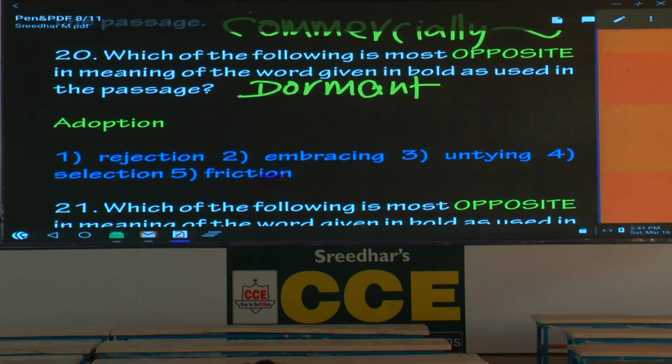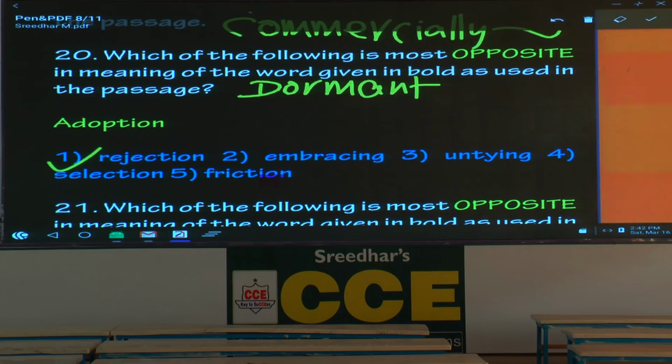Which are the following? Opposite in meaning. What is the word here? Adoption. Here not the typical meaning. What is the primary meaning of adopt? You take someone's child, make yours legally. But here adopt means what? Accept, embrace, follow, all these options. Accept, embrace, follow. Rejection. Seems right or wrong? Hold that one. Embracing, same meaning, synonym. Untying, tie, untie. Is it relevant here? Selection, no. Friction, no. So what is the answer here?